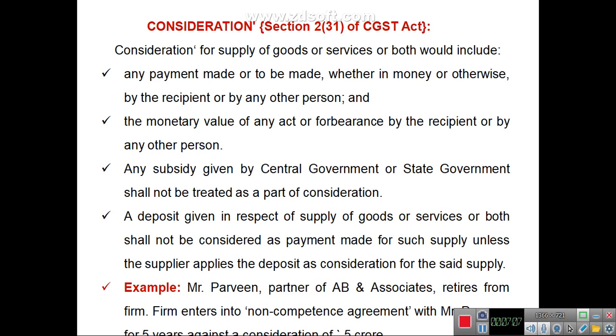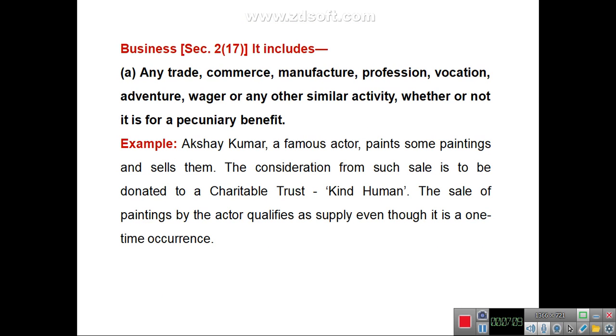So this is about the consideration. The next parameter is that supply should be in the course of furtherance of business. Now business is defined under section 2 subsection 17 of the CGST Act. Business includes, first, any trade, commerce, manufacture, profession, vocation, adventure, venture, or any similar activity, whether or not it is for a pecuniary benefit.